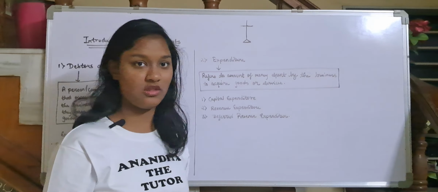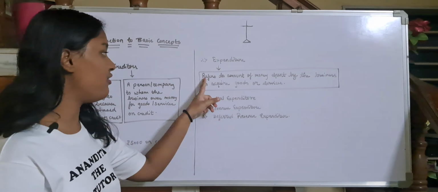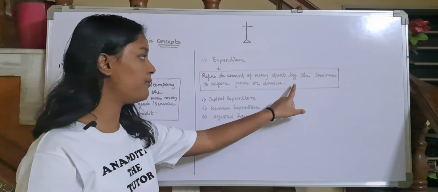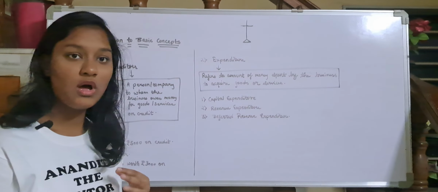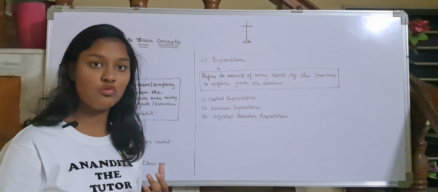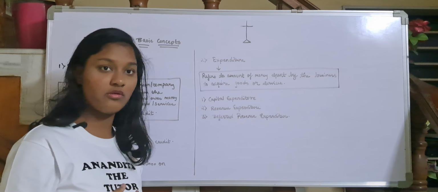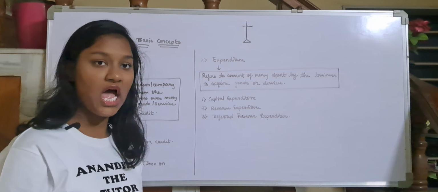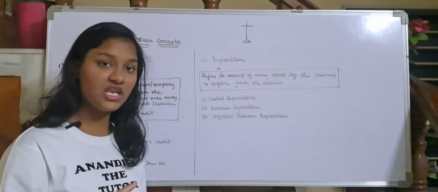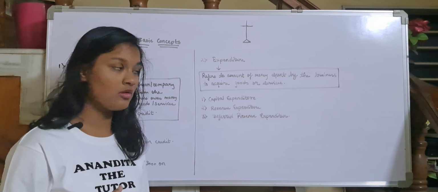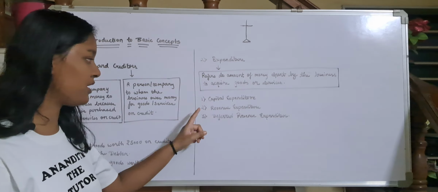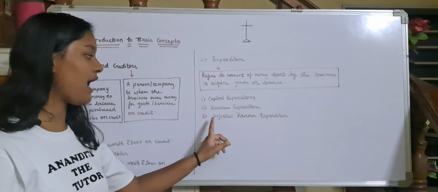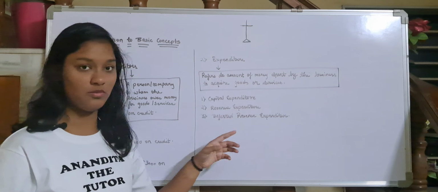So what is expenditure? Expenditure refers to the amount of money spent by the business to acquire goods or services. So whatever money I spend to purchase goods or services, whatever I want, that money will be called expenditure. There are three types of expenditures: capital expenditure, revenue expenditure, and deferred revenue expenditure.